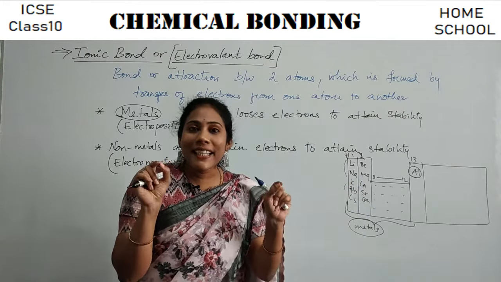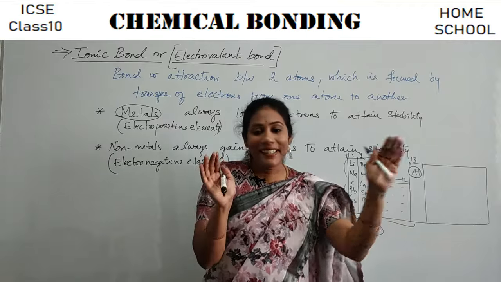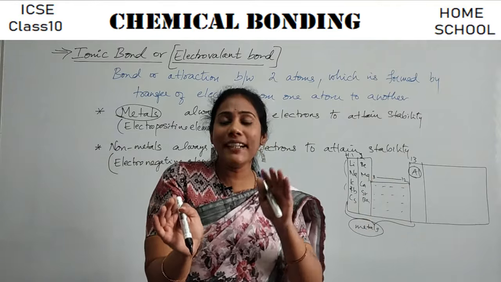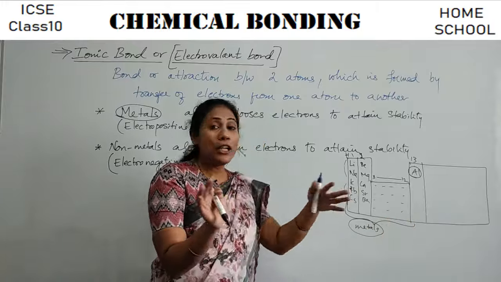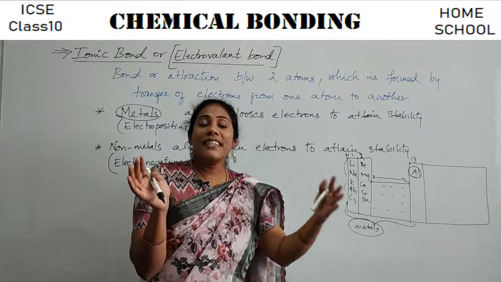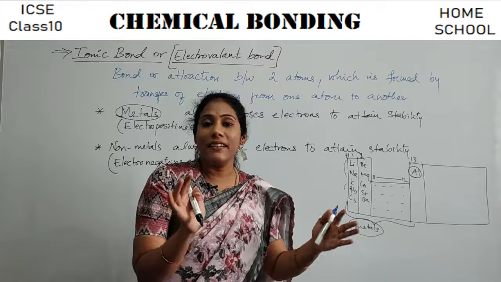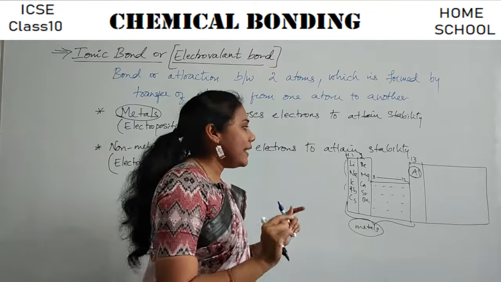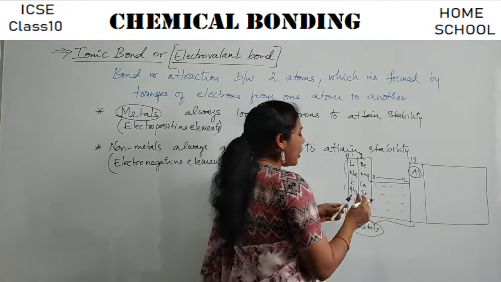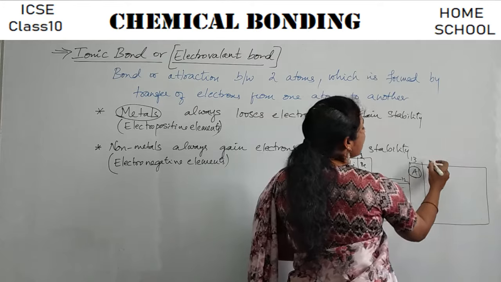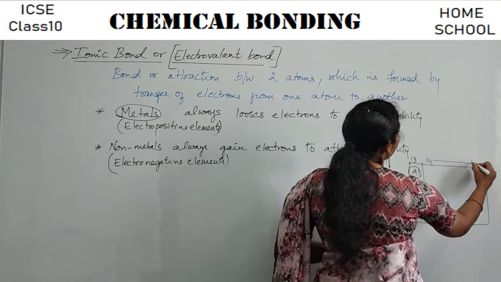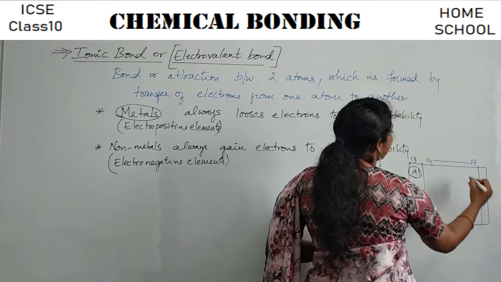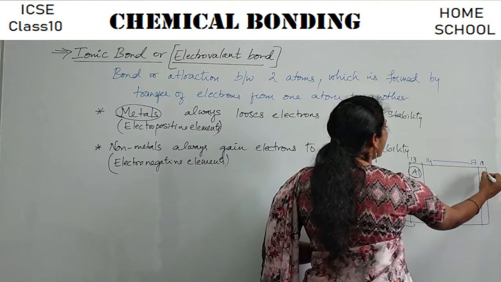So they can combine with another atom by losing an electron. That way they participate in a chemical reaction. Clear? And now, which elements are called non-metals? The elements right from the 14th group to the 17th group, guys. 18th group, all noble gases.